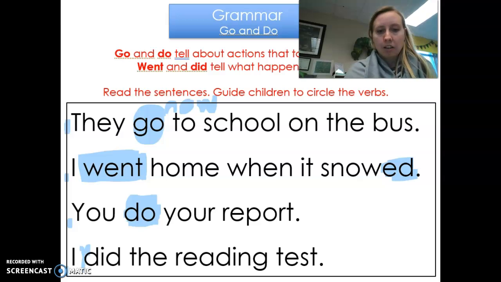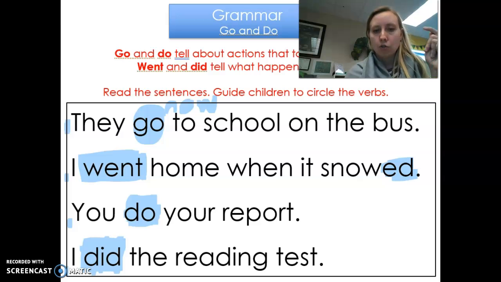What's my verb? If you said did, you would be correct. Did means it's in the past. We don't have an ED this time to help us know that, but that's okay. So once more, go is right now, went is in the past, do is a verb right now, did is in the past.